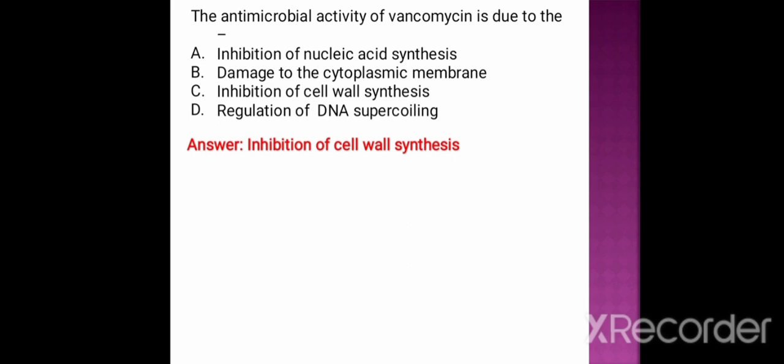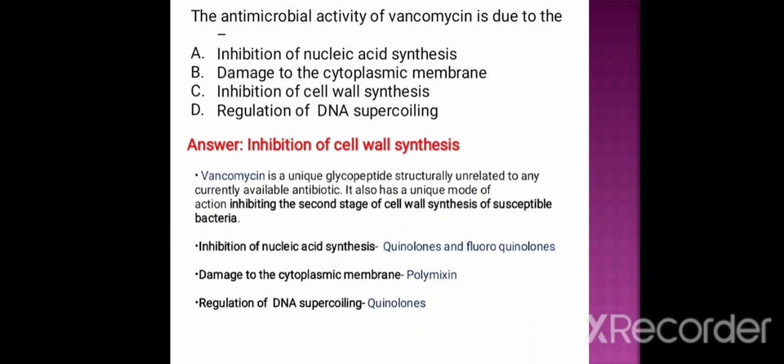The correct answer is inhibition of cell wall synthesis. Vancomycin is a unique glycopeptide that is structurally unrelated to any currently available antibiotic. It also has a unique mode of action. It inhibits the second stage of cell wall synthesis of susceptible bacteria.